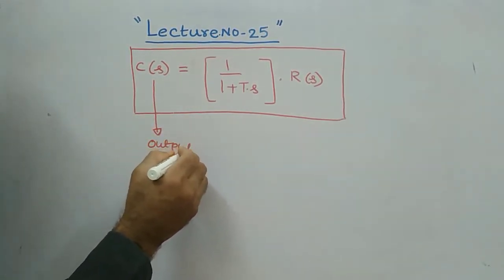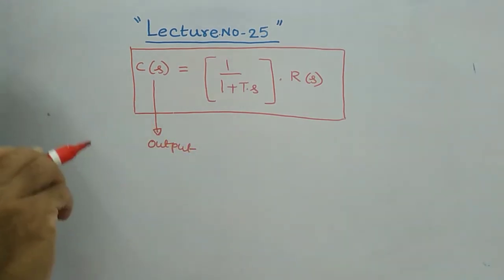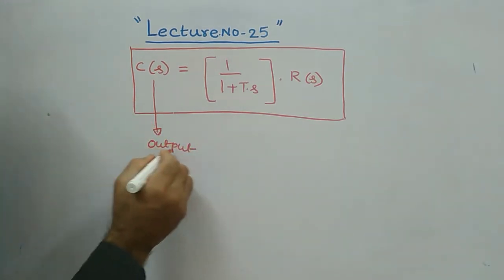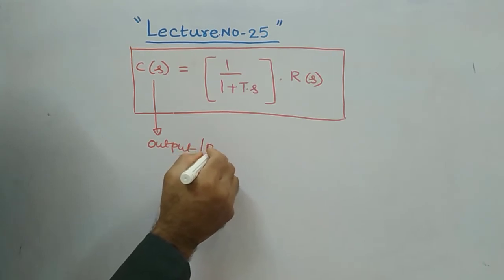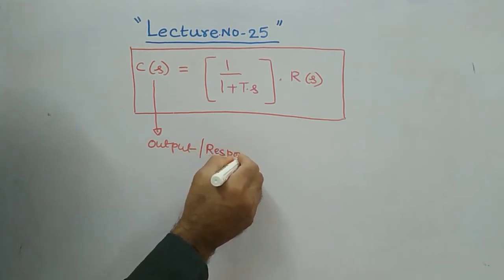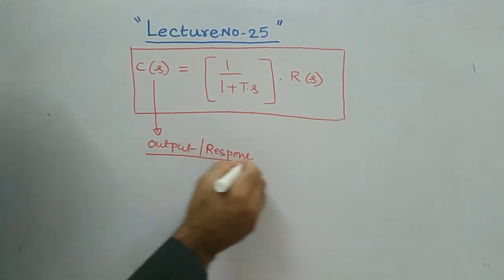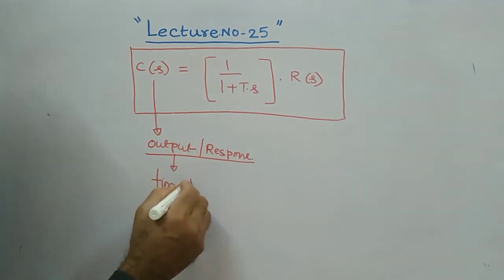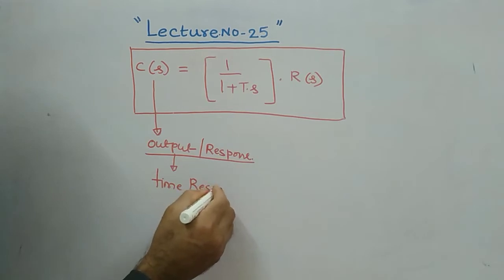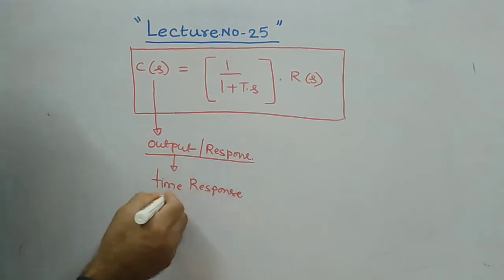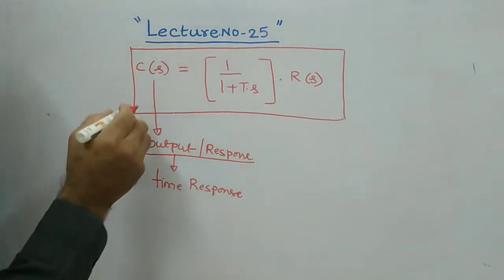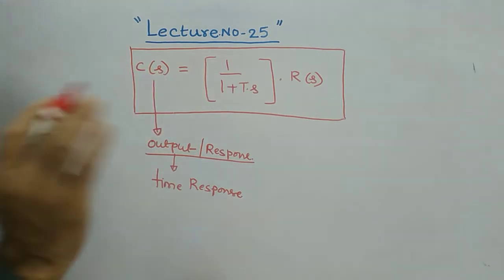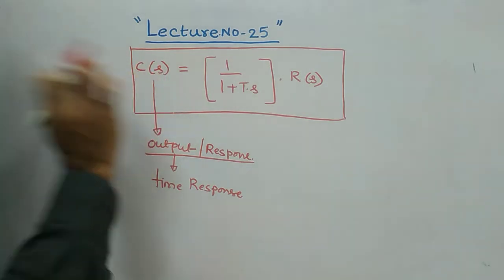But I want to study the time response, not simply the response. What is the meaning of it? Time response means I must have C(t), not C(s).